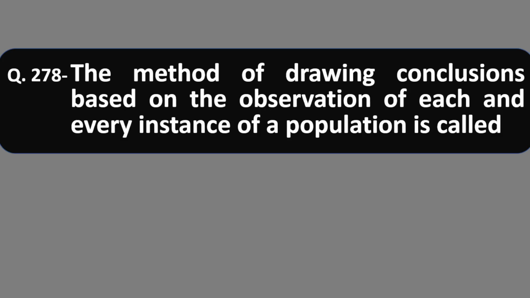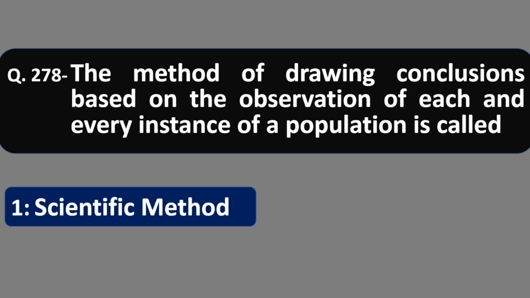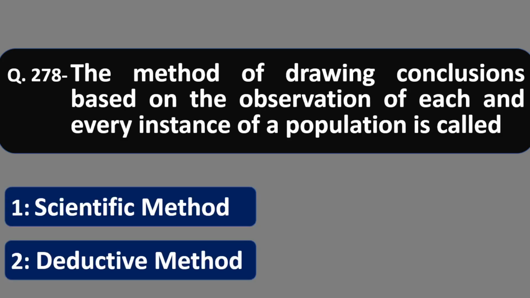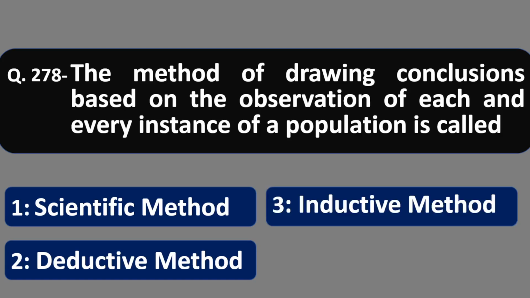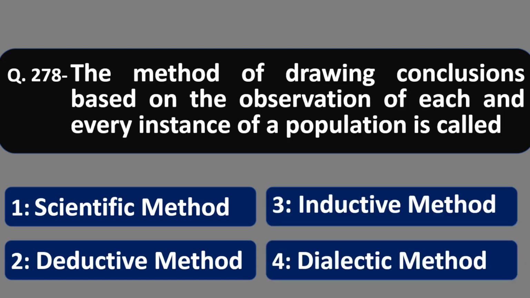Question 278. The method of drawing conclusions based on the observation of each and every instance of a population is called: scientific method, deductive method, inductive method, dialectic method. The correct answer is inductive method.